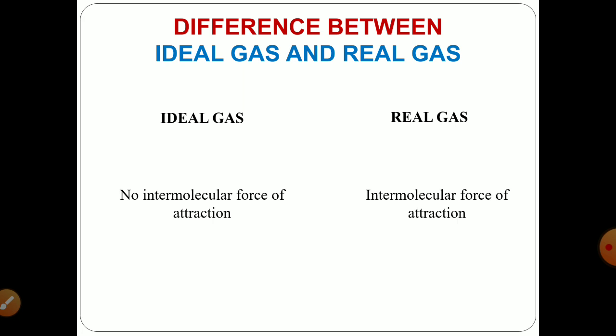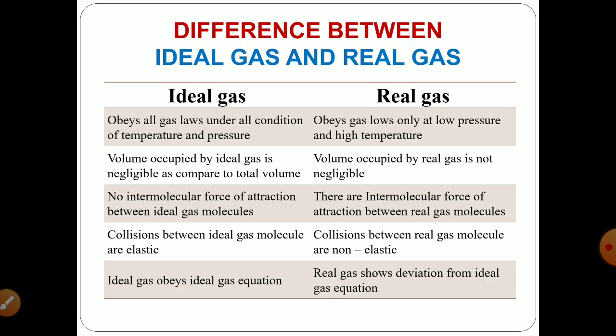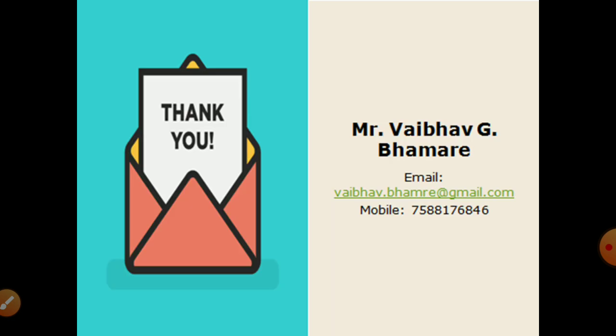The next difference as per the statement of Van der Waals is that there is no intermolecular force of attraction between ideal gas molecules, whereas real gases have some kind of intermolecular force of attraction, thus making ideal gases undergo elastic collisions whereas real gases have non-elastic collisions. This was about the difference between ideal gas and real gas. Thank you.